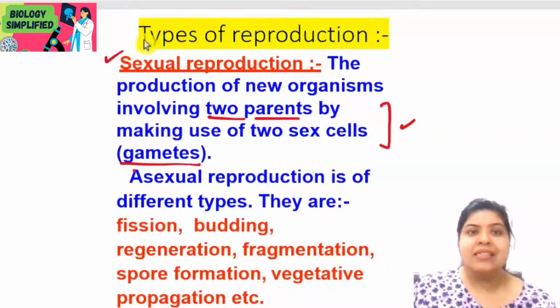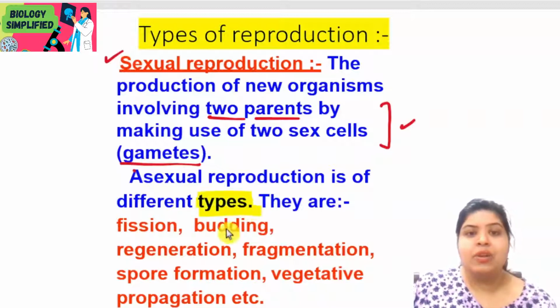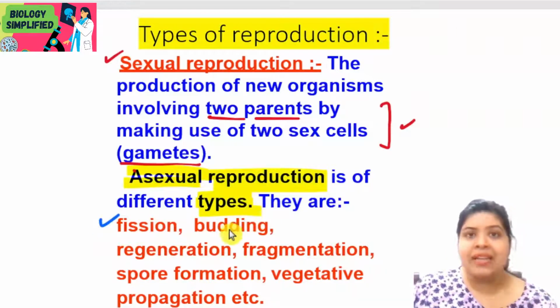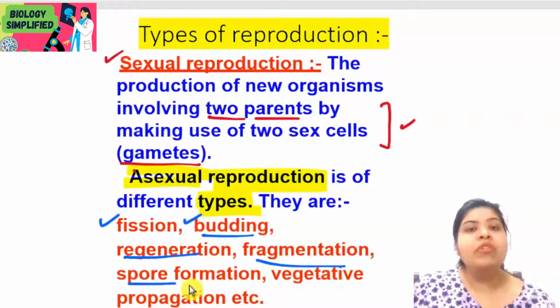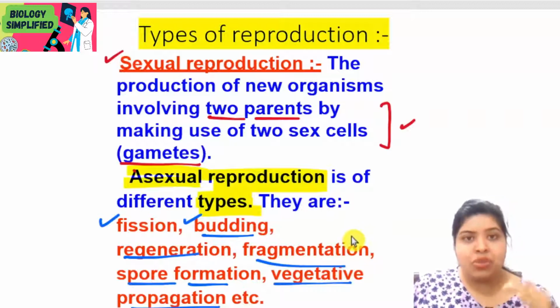Now let us discuss some of the different types of asexual reproduction. Asexual reproduction can have the following types. Fission can be one example of asexual reproduction. Budding can be another example. Regeneration, fragmentation, spore formation, vegetative propagation, all these are examples of asexual reproduction, which we are now going to study further in this video.